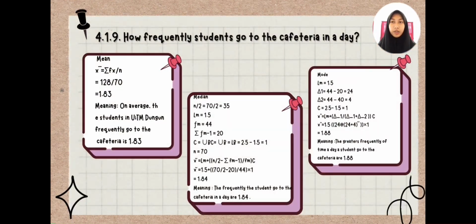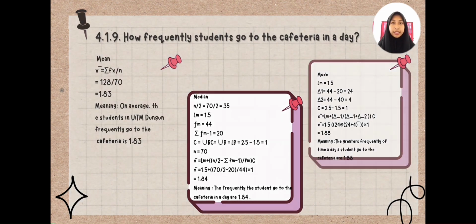Next is how to calculate mean, median, and mode. For mean, we got 1.83. That means, on average, the student in UiTM Dungun frequently go to the cafeteria 1.83 times. For median, we got 1.84. That means the frequency the student goes to the cafeteria in a day is 1.84. Lastly, for mode, we got 1.88. That means the greatest frequency of times a day a student goes to the cafeteria is 1.88.